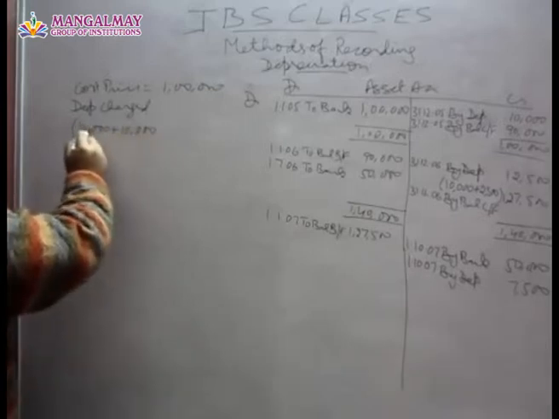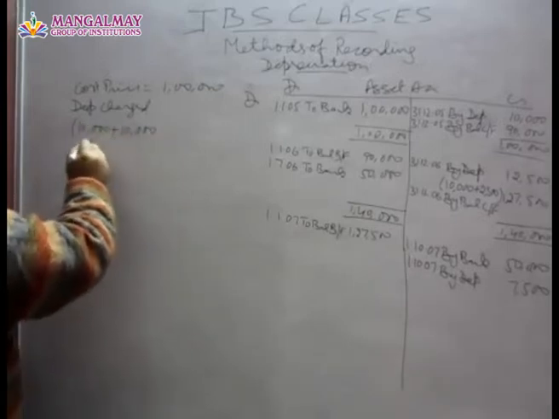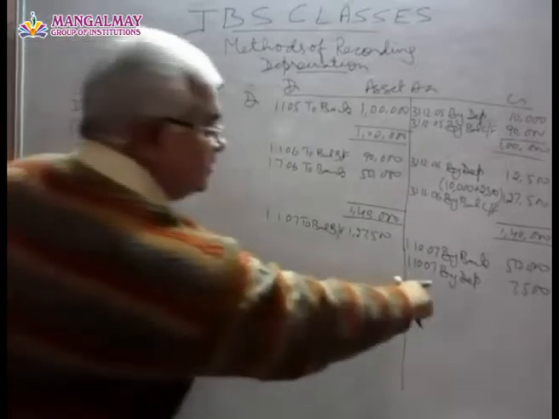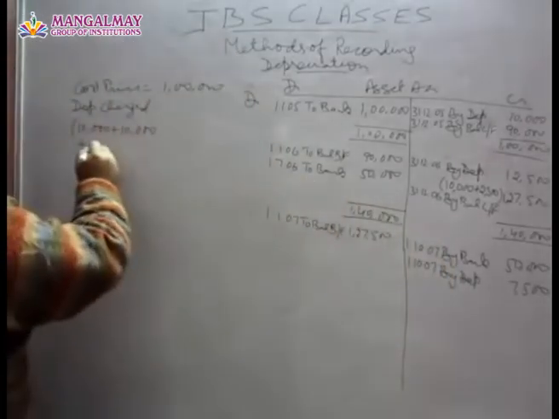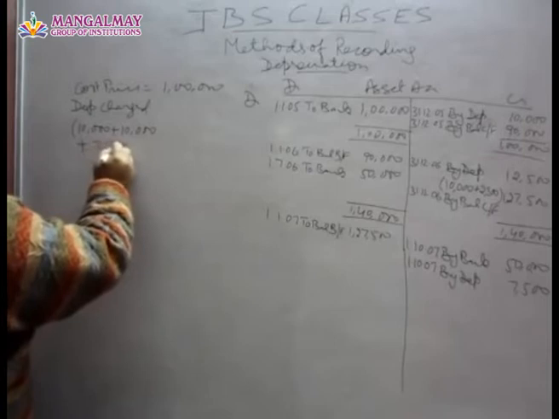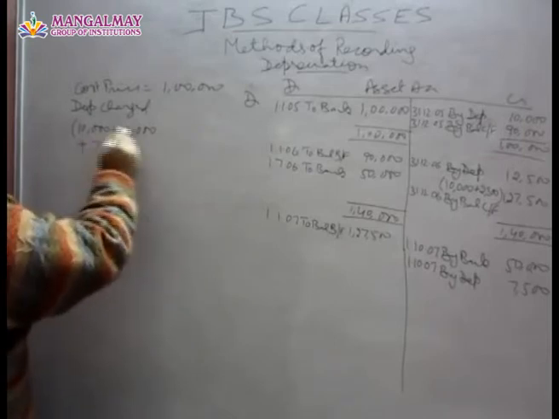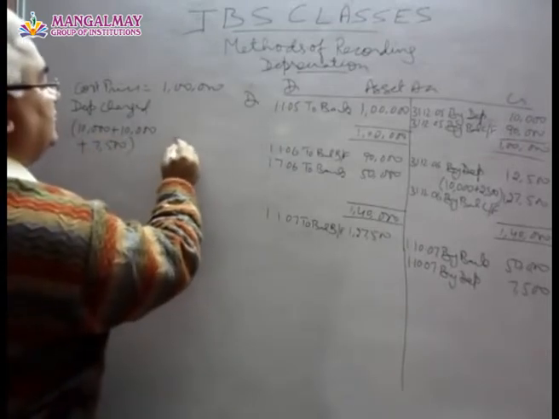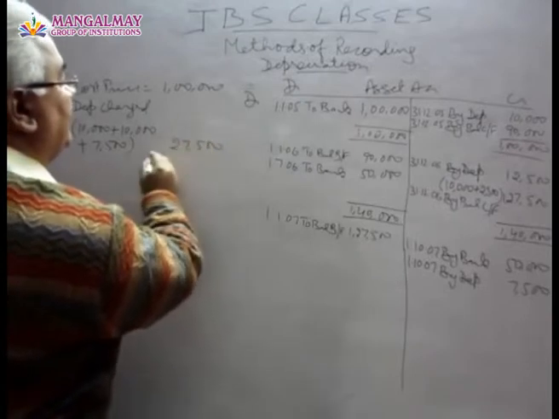This is 2005, this is 2006, plus in 2007 also we have charged 7,500. That means 27,500.